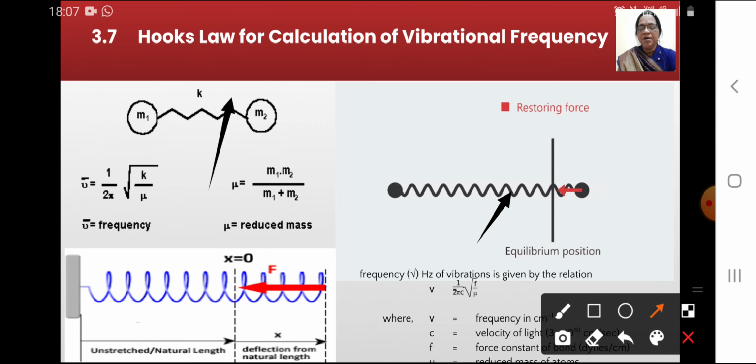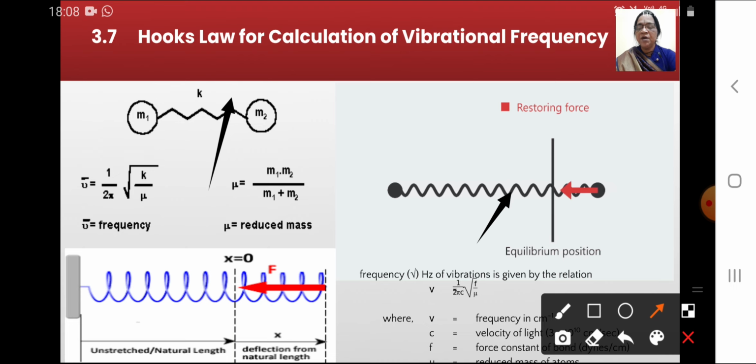If the bond is stretched or compressed and then released, the atoms vibrate. The frequency of the stretching vibrations depends upon the masses of the atoms and the stiffness of the bond. The frequency and the amplitude are the characteristics of the vibrational motion.